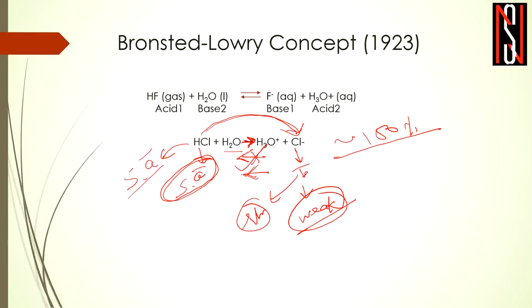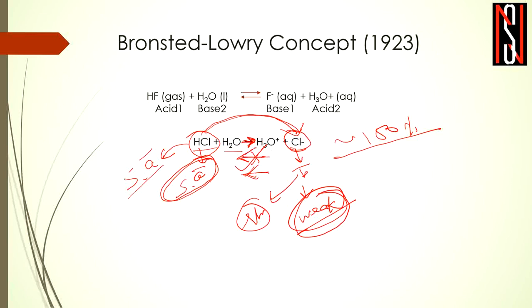Let me say again that HCl being a strong acid, the dissociation is almost 100%, therefore it is being dissociated to H3O plus and Cl minus, and hence the backward reaction is not possible. Why? Because HCl is an acid which is strong and is 100% dissociated, so the conjugate base of HCl is Cl minus, and Cl minus becomes a weak base. Why a weak base?